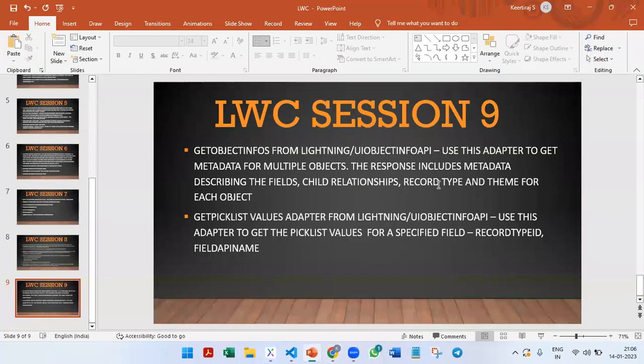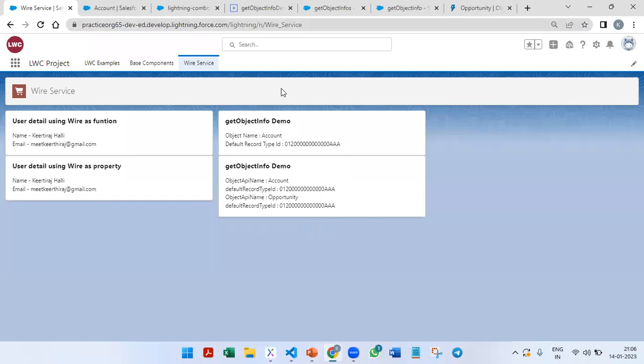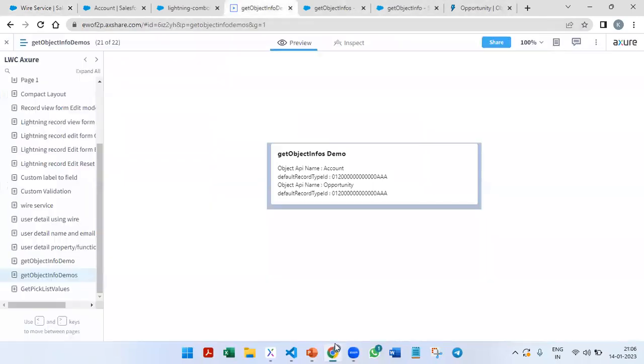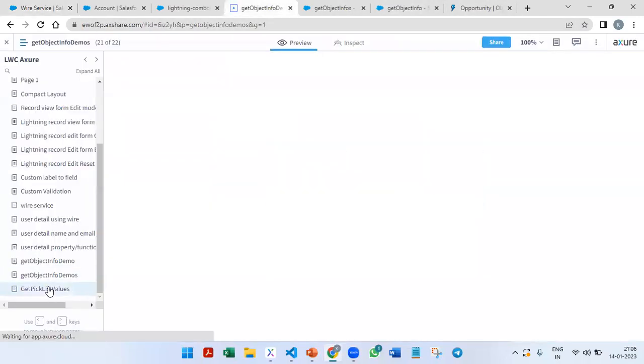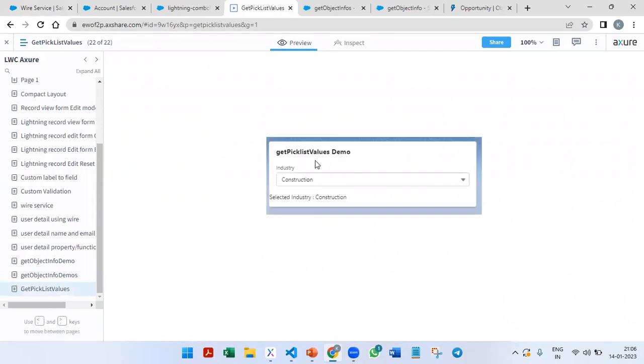Then we will start with the next one, get picklist values adapter. Okay, so what is the use case? Let us say that we have this particular design file, get picklist values. We want to bring one of the picklist fields onto the UI. So earlier we used to get it by calling Apex, getting the data from there, and then displaying it on the UI.